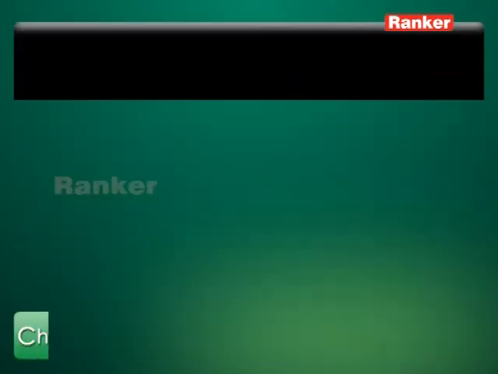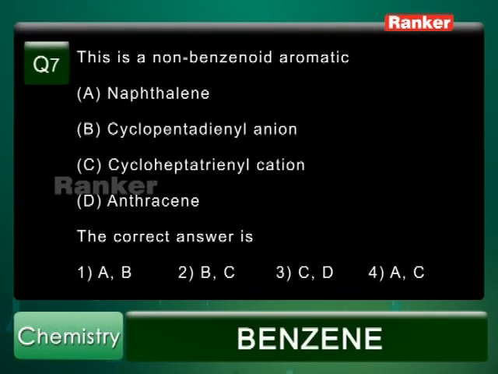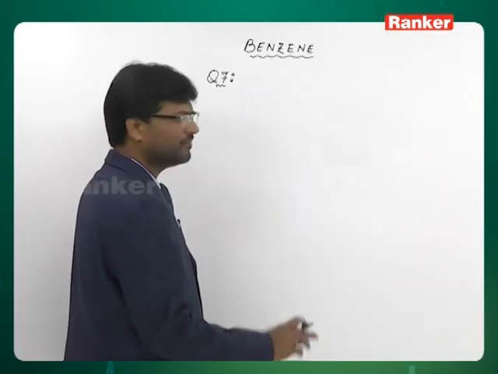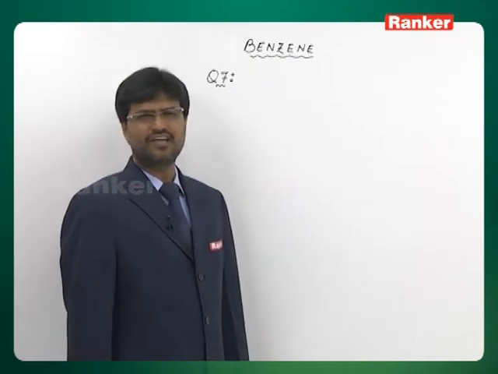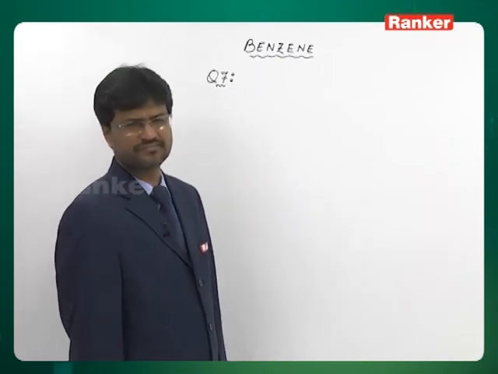Question number 7. This is a non-benzenoid aromatic. A. Naphthalene, B. Cyclopentadienyl anion, cycloheptatetraenyl cation, anthracene. These are the 4 compounds given, and you are asked to find out non-benzenoid aromatic. Non-benzenoid aromatic is an aromatic hydrocarbon in which you have any ring other than 6-membered ring.